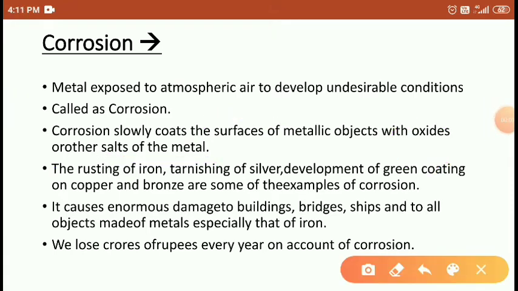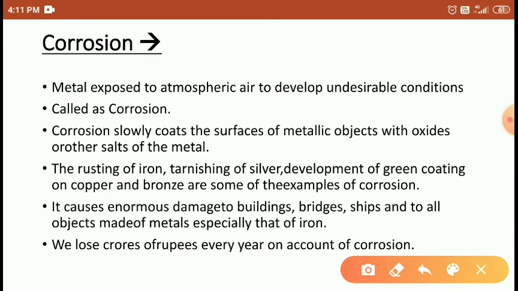Okay students, the rusting of iron is a corrosion. Tarnishing of silver develops an undesirable condition. The greenish color on copper and bronze is an example of corrosion. Any metal exposed to atmospheric air develops an undesirable condition: reddish brown on the surface of iron, tarnished surface of silver, greenish surface of copper or bronze. That is what we call corrosion. Right students?